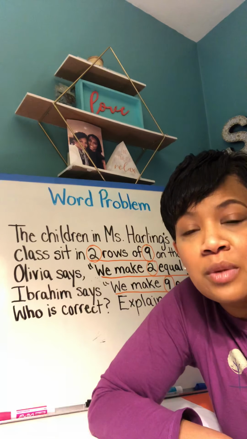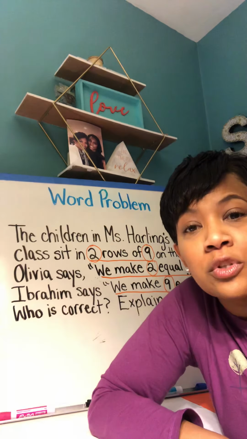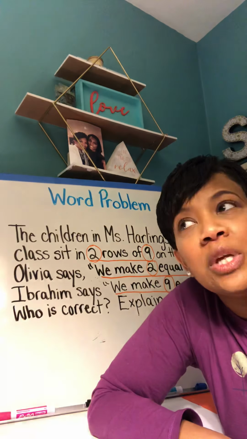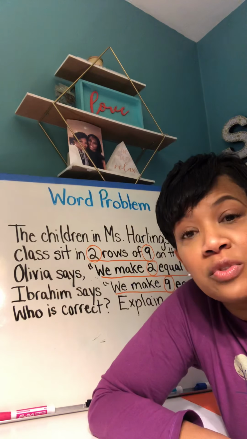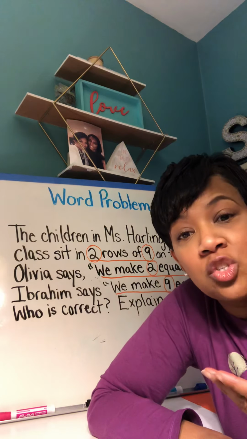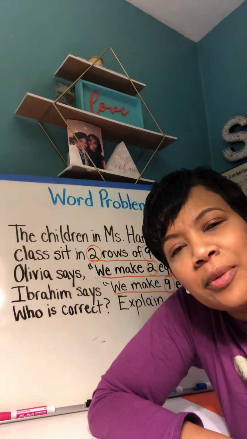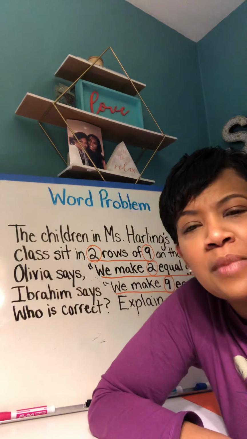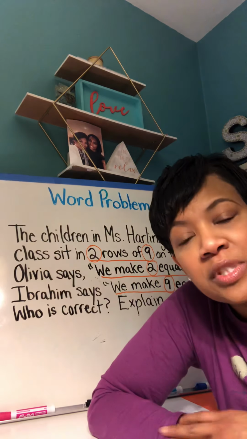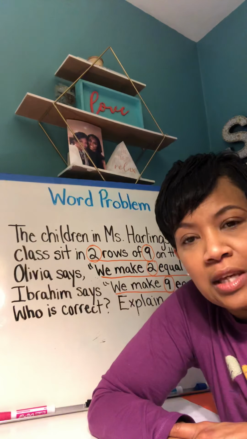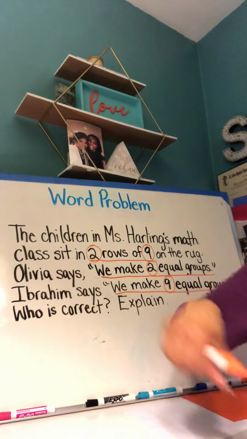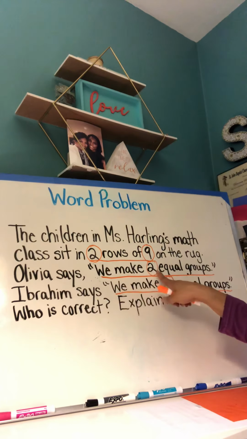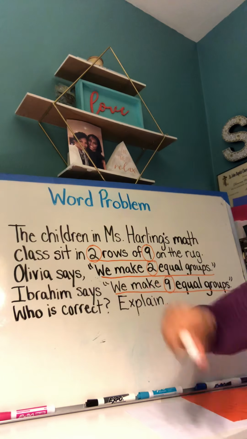When we were first learning our multiplication facts, we went over strategies to help us to multiply. And one of the strategies that we learned, after showing you, 2 rows of 9 is an example of a strategy. What strategy do you think I'm talking about? If you said array, you are correct. So let's do that. We're going to make an array to show what Olivia was saying and to show what Ibrahim was saying to see who's correct. We know that our array has to show 2 rows of 9. So if Olivia is saying we make 2 equal groups, I'm going to show 2 rows of 9.